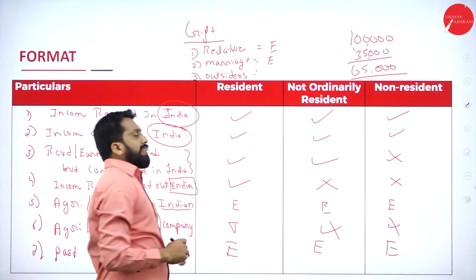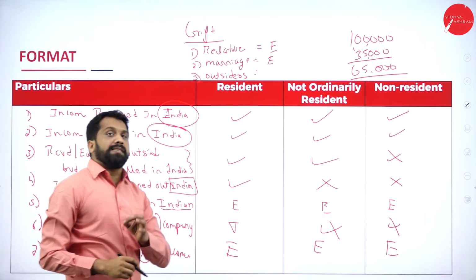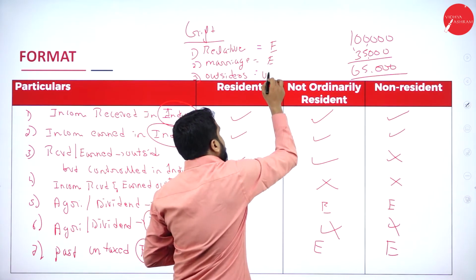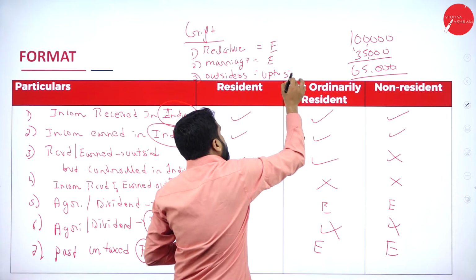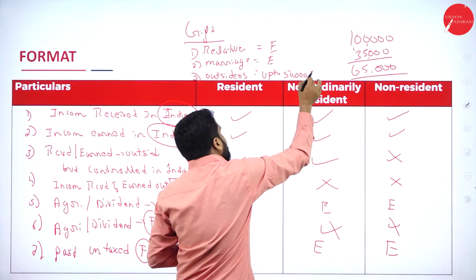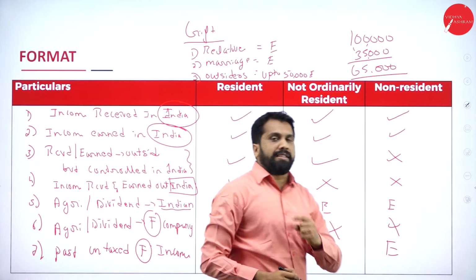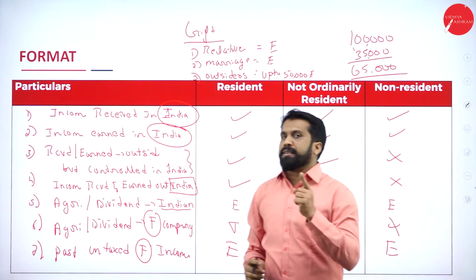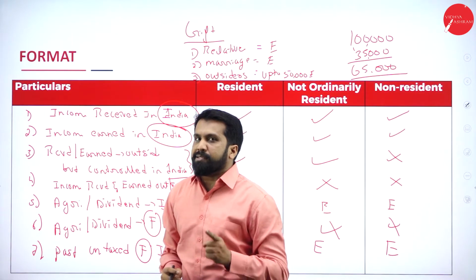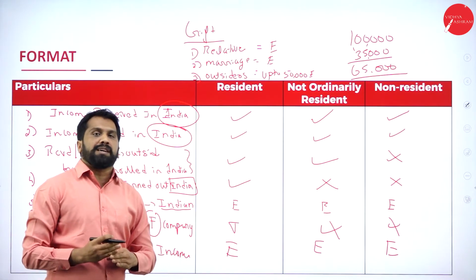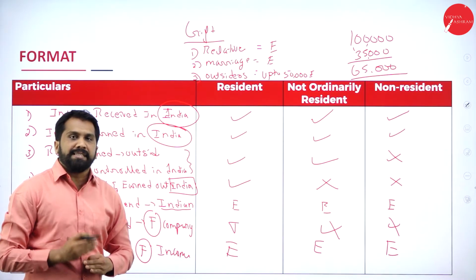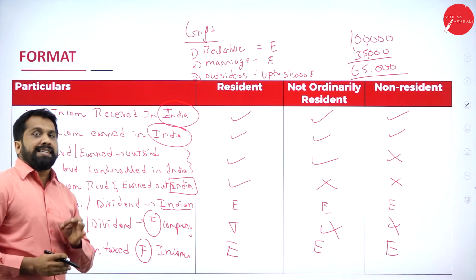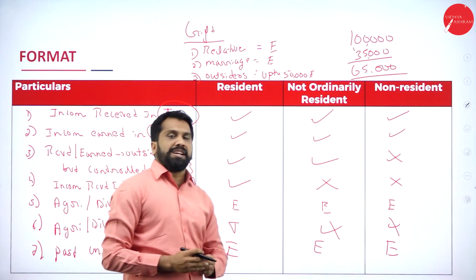Next, anything you received from outsiders as gift. Remember, up to 50,000, it is exempt. Above 50,000, we call it taxable. Hope you are clear. Up to 50,000, exempt. Above 50,000, taxable. Clear? This we call residential status.